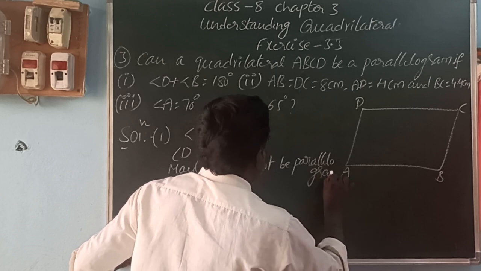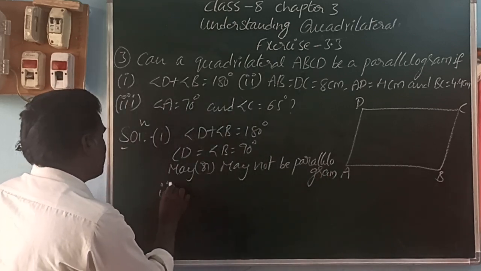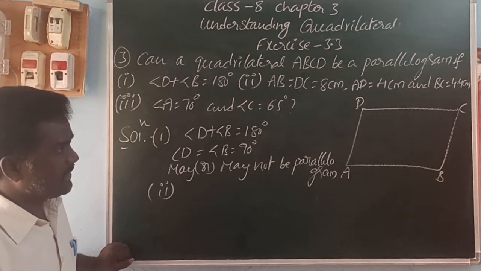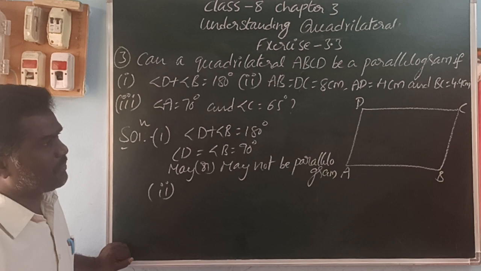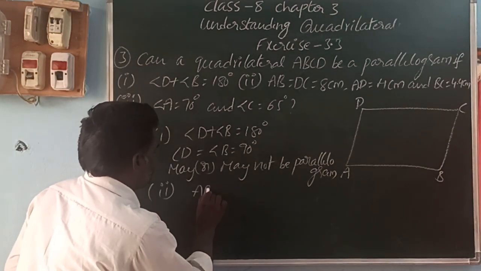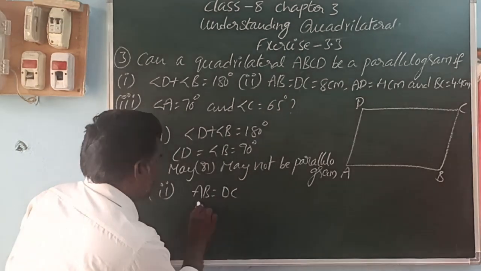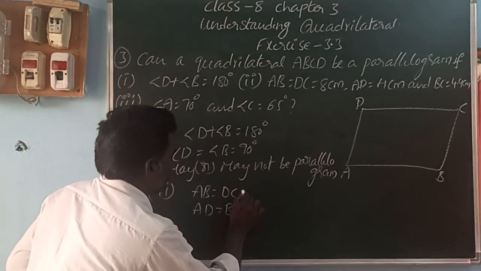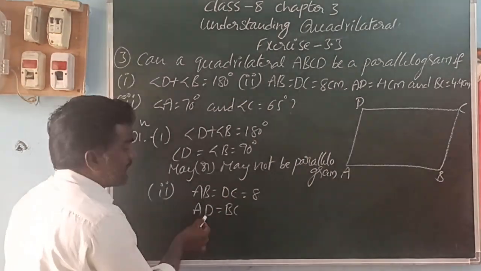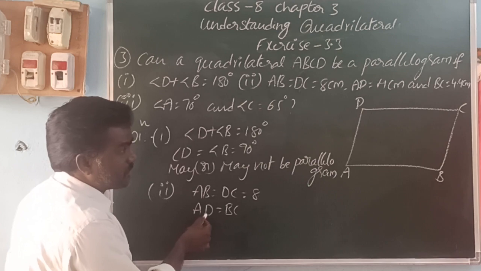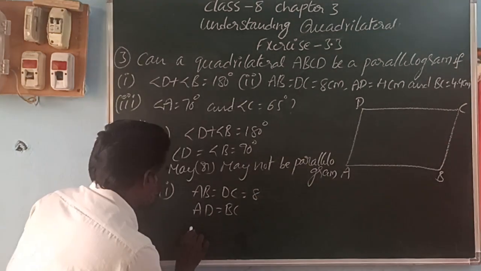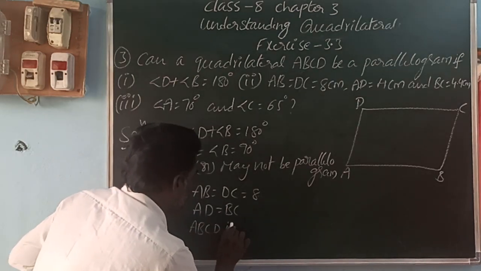Next, AB is equal to DC is equal to 8, AD is equal to 4, BC is equal to 4.4. In a parallelogram, opposite sides are equal. So AB is equal to DC, and AD is equal to BC. But here AB is equal to 8, DC is equal to 8. But AD is equal to how much? They have given 4. BC is equal to how much? They have given 4.4. So opposite sides are not equal. So therefore ABCD is not a parallelogram.